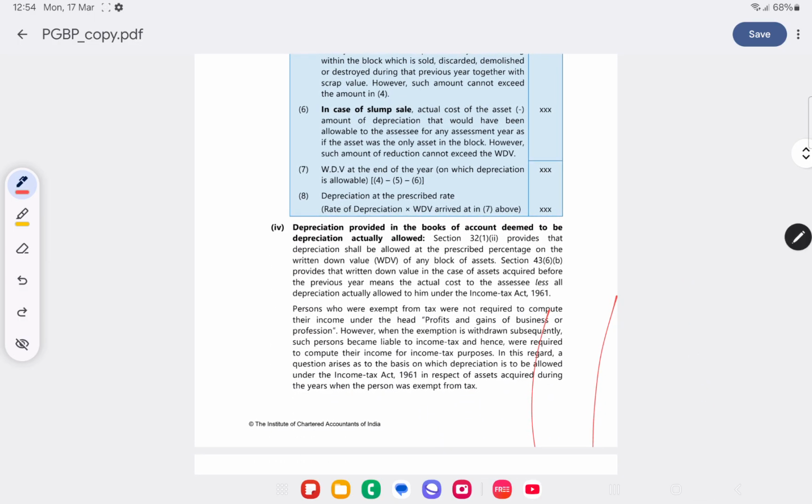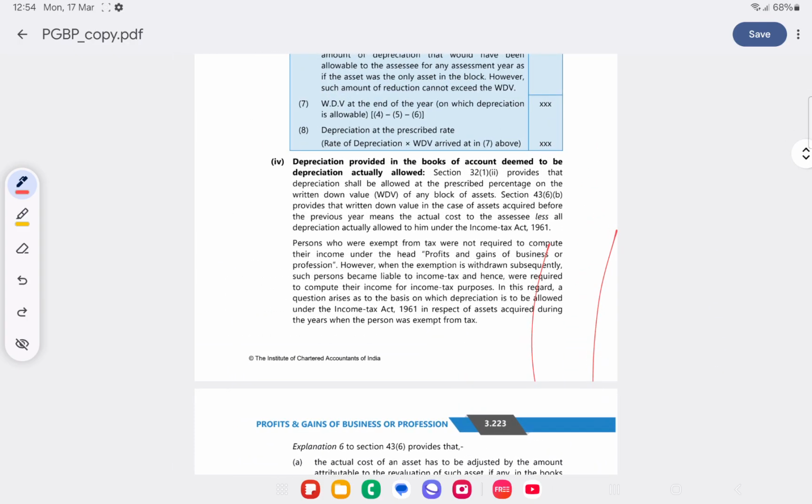Depreciation provided in books of accounts is deemed to be depreciation actually allowed. While calculating P&L, we are having depreciation, right? We are claiming depreciation, and in the cost of asset also, we are subtracting depreciation. So depreciation provided in books of accounts is deemed to be depreciation actually allowed. These both depreciation should be the same.